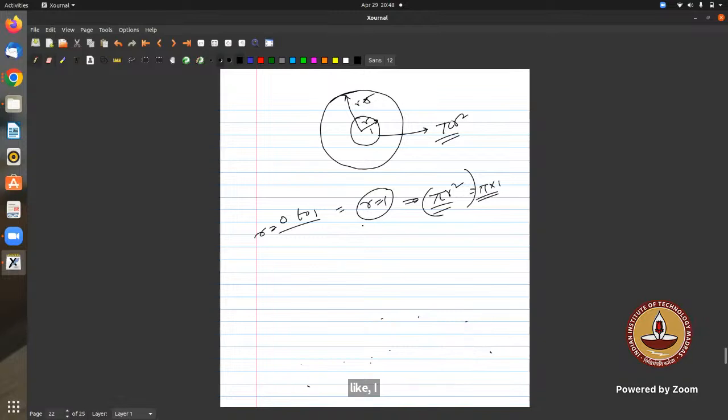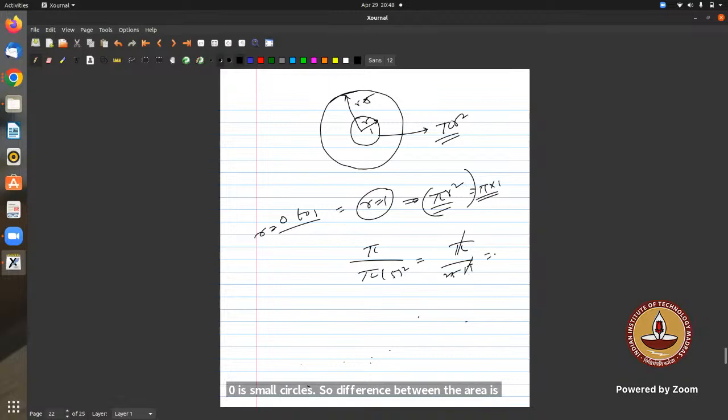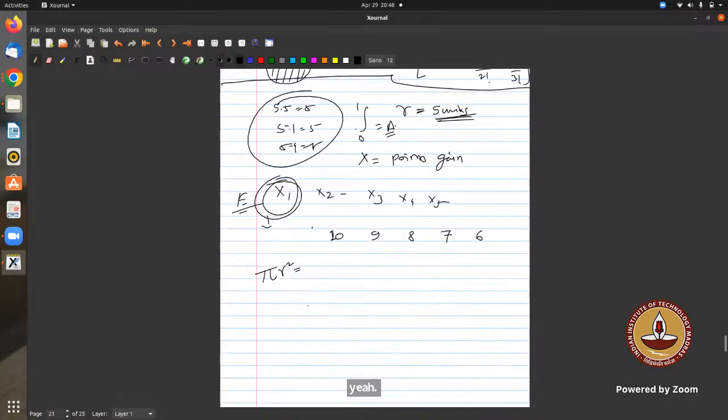In simpler terms we can also say that pi r squared, radius 1 is a bigger circle, radius 0 is a small circle. So the difference between the areas is pi r squared. And the denominator will be pi times 5 squared. So this is 5 upon 25 pi, which is nothing but 1 upon 25. So this is 1 upon 25.